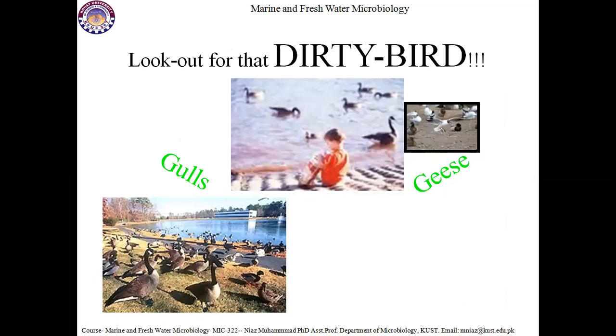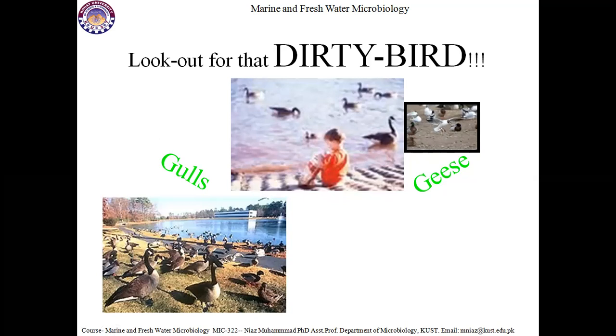But birds also contaminate the water body, because natural water reservoirs, lakes, rivers and glaciers are the habitat of various birds. Whenever birds are living in water bodies, they are excreting their feces there, and every bird's feces contain numerous microorganisms in each dropping.